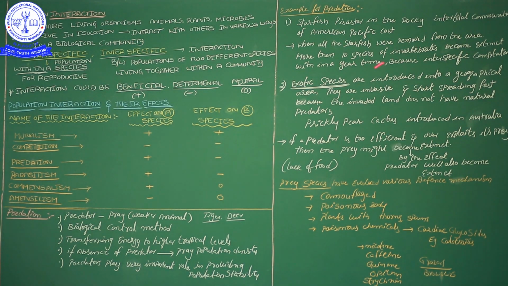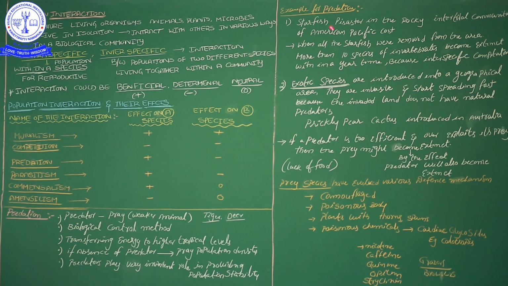So that's why ecological imbalance happens on the American Pacific coast. When all the starfish are removed from that area, more than 10 species of invertebrates become extinct within a very short time, because of interspecific competition. Interspecific competition means species are ready to take the food items of these 10 species of invertebrates. Got it now?